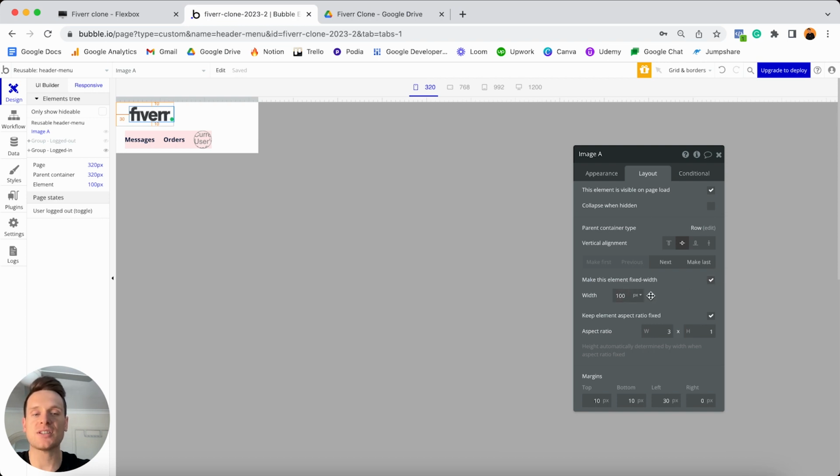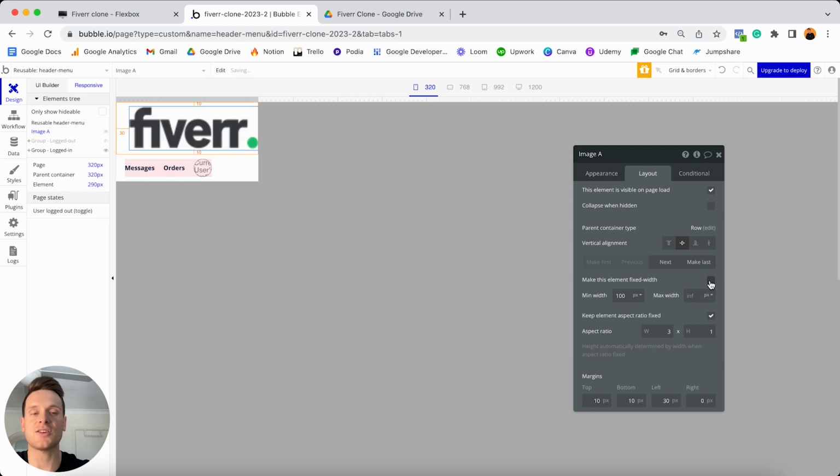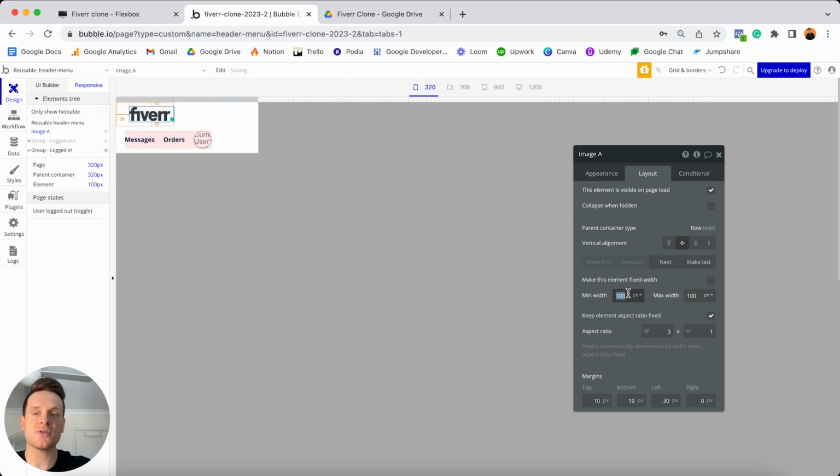So at any point in time, this image will be 100 pixels, no less and no larger. To make this image fully responsive, what we could actually do is unselect that this should be a fixed width. And if I was to, let's say, set the maximum width to 100 pixels, I could also set the minimum width to be something like 40 pixels. And that just means that at its largest possible size, this image will be 100 pixels, which is the exact size we had before. However, it now has the ability to shrink down to 40 pixels.